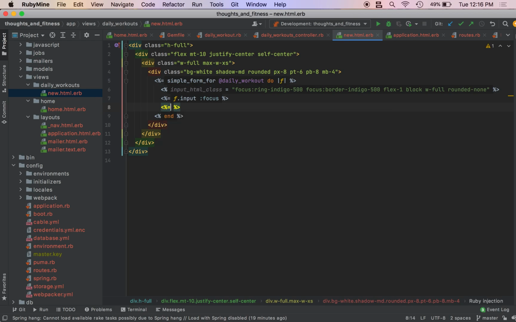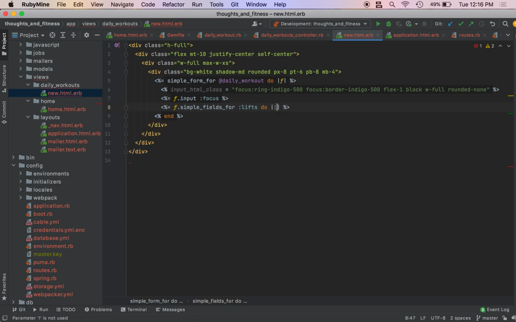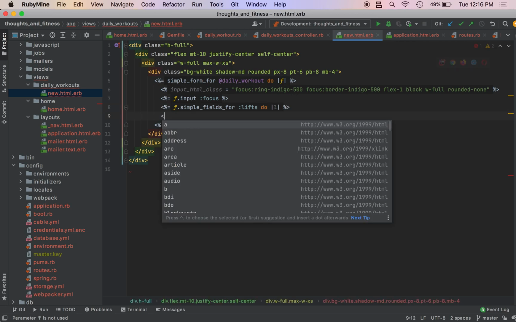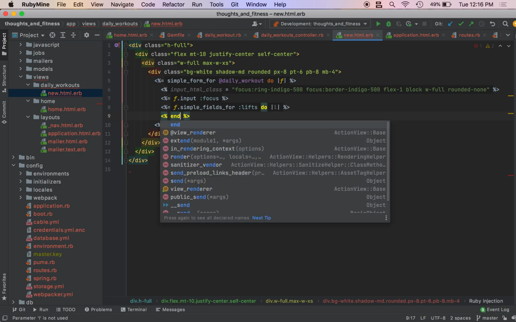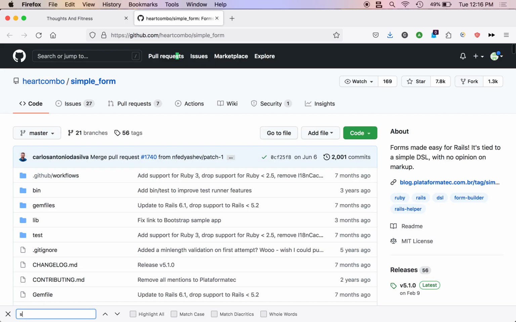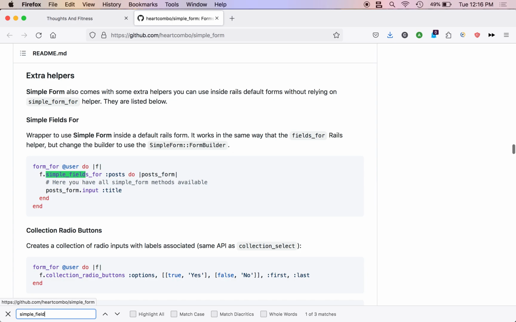And then we need to use the simple fields for, and then we pass in our child model. So we're going to do percent equals simp f dot simple fields for, and we pass in the key, which will be lifts. And we're going to do L for lift, and then we're going to pass in another end. So simple fields for.